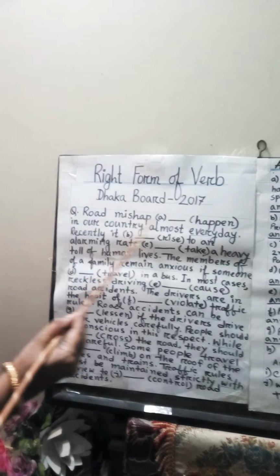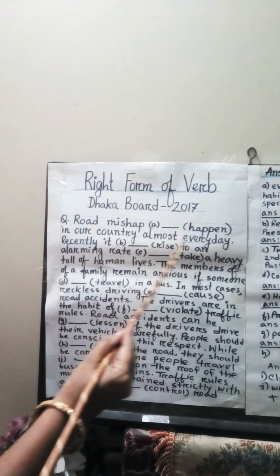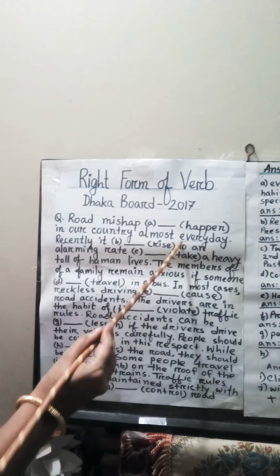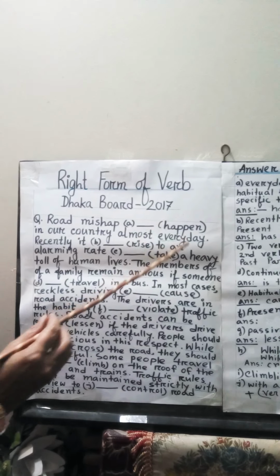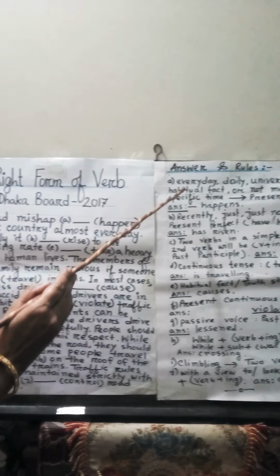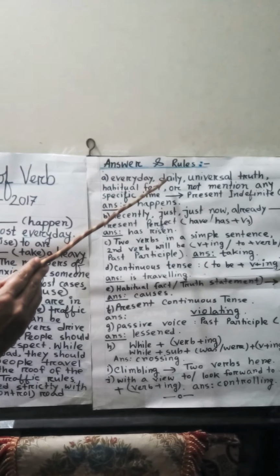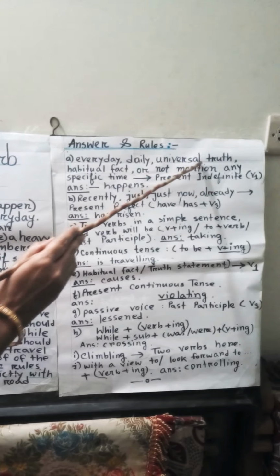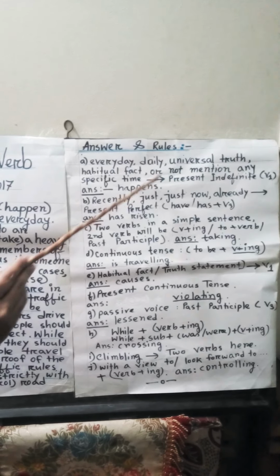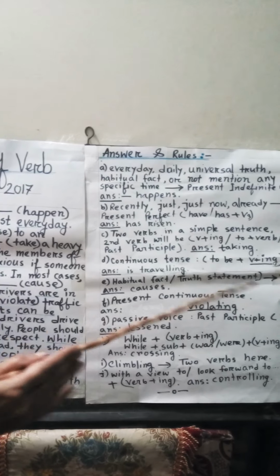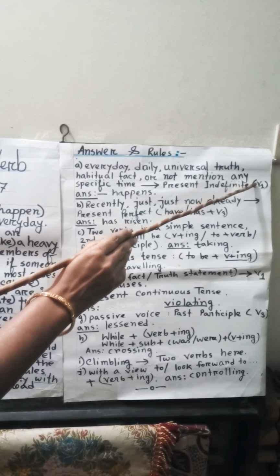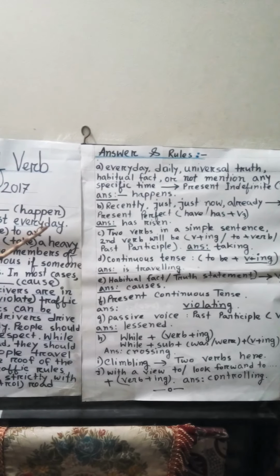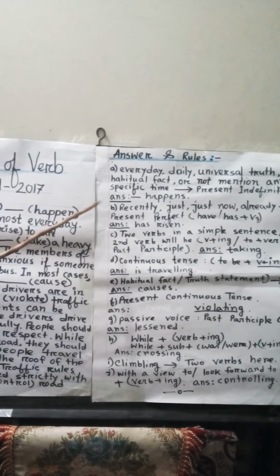Road mishaps happen in our country almost every day. Here you see a word that is everyday. The rule is, if we see these types of words like everyday, daily, and any kind of universal truth or habitual fact, or not mentioning any specific time in a passage, in that case the verb will be in the present indefinite tense, that is V1 form. So the answer will be here, happens.